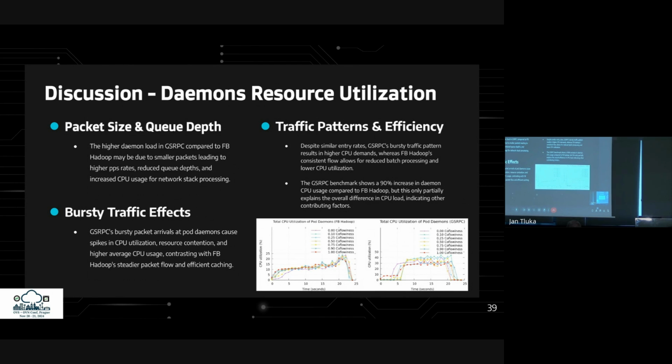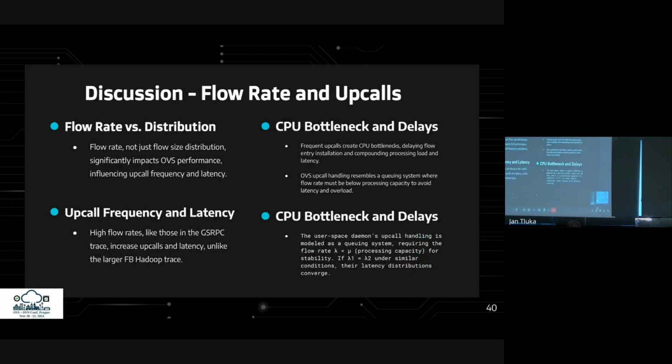Google shows a 90% increase in daemon CPU usage compared to Facebook, indicating that additional factors contribute to the overall CPU load difference. Flow rate, defined as the number of new flows per second, plays a crucial role in OVS performance, directly affecting upcall frequency and latency. High flow rates, like in the Google trace, lead to more upcalls and higher latency, unlike the slower Facebook trace. Frequent upcalls cause CPU bottlenecks, delaying flow entry installation and increasing processing load and latency.